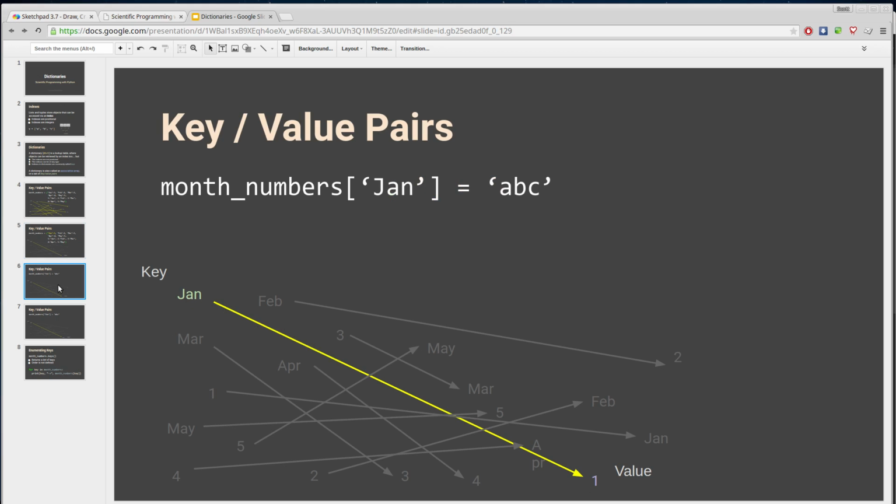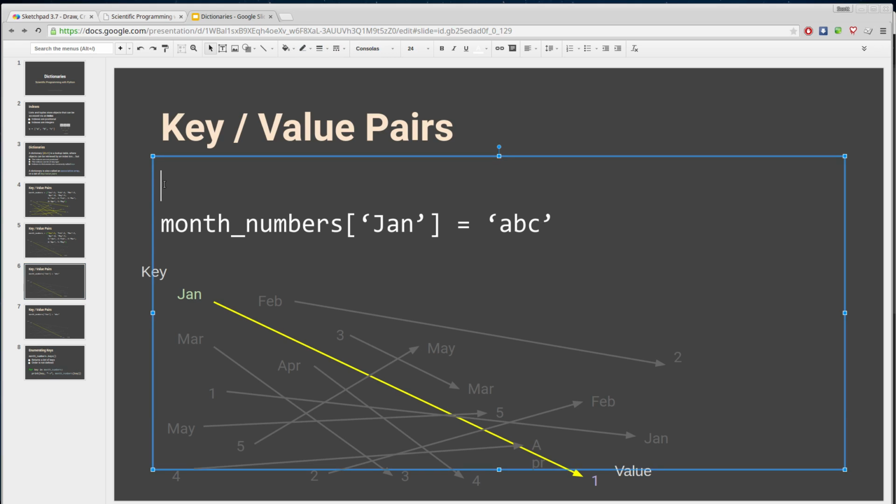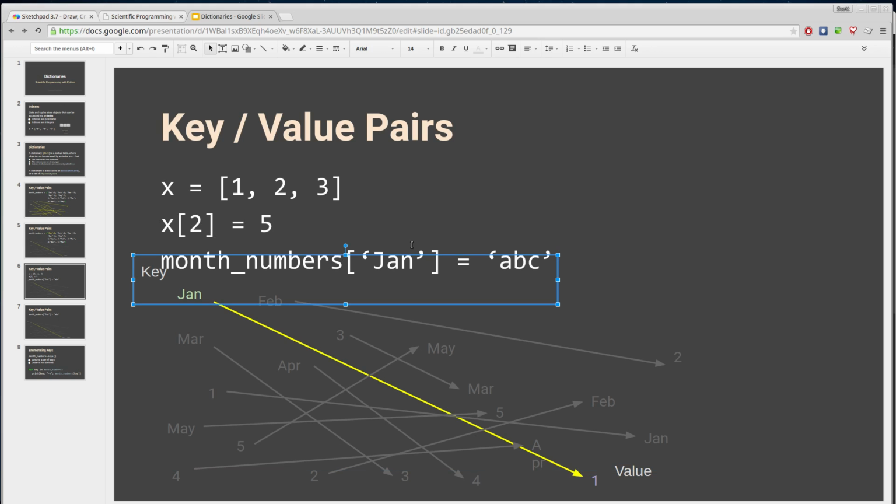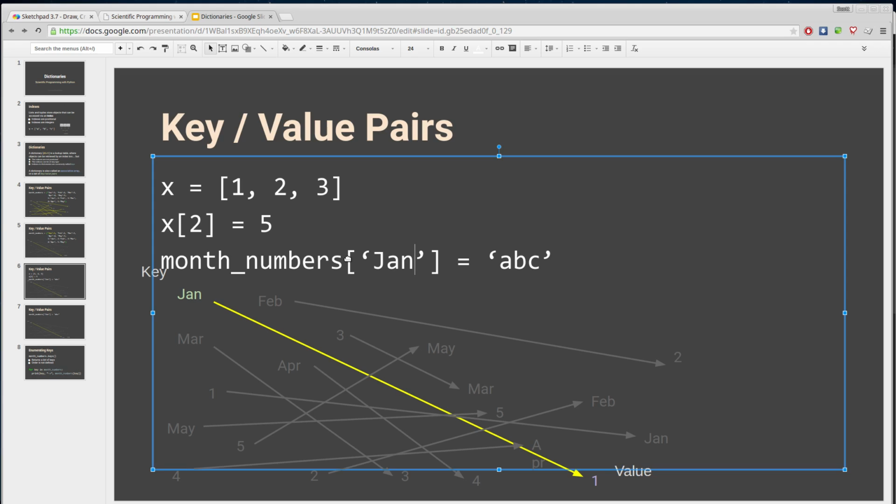If I want to retrieve that, or if I want to overwrite it, for instance, I can use the square brackets. So remember, anytime that you want to manipulate a list, right? So if we had a list, if we wanted to manipulate the second element, we would just say something like that, right? Well, notice the correspondence here. So if I want to change, or by the way, set a new element, I can use the square brackets.